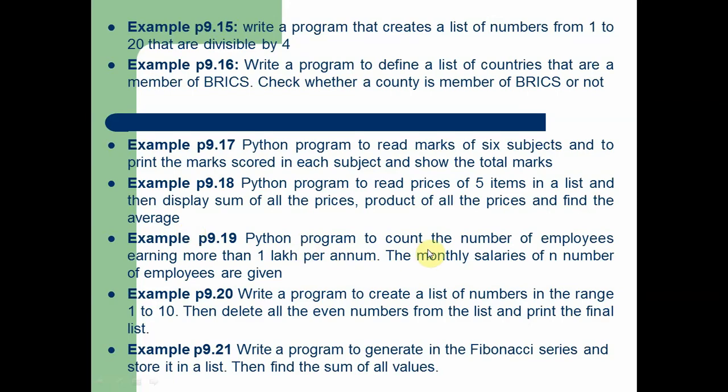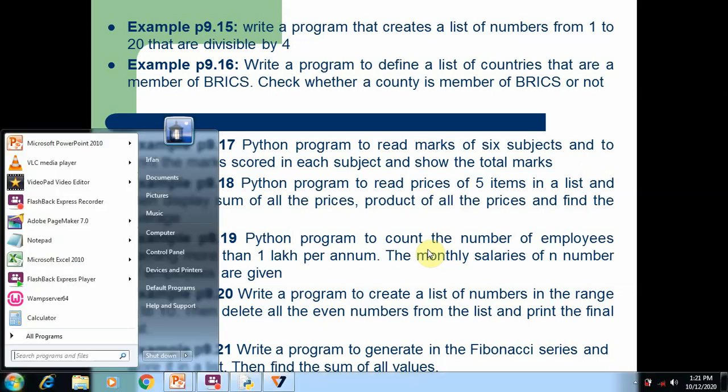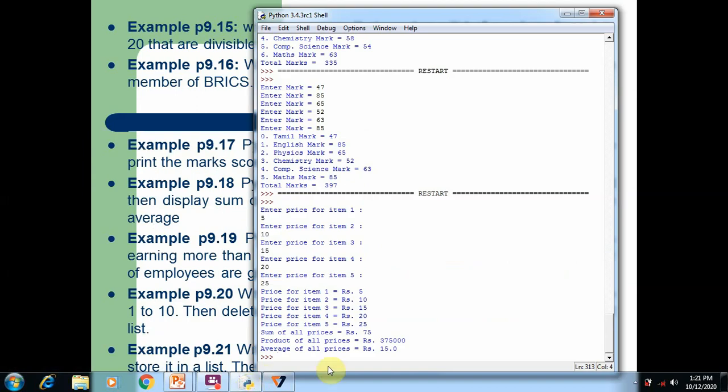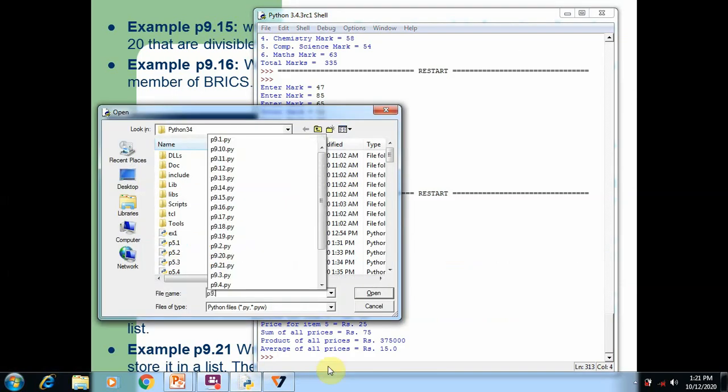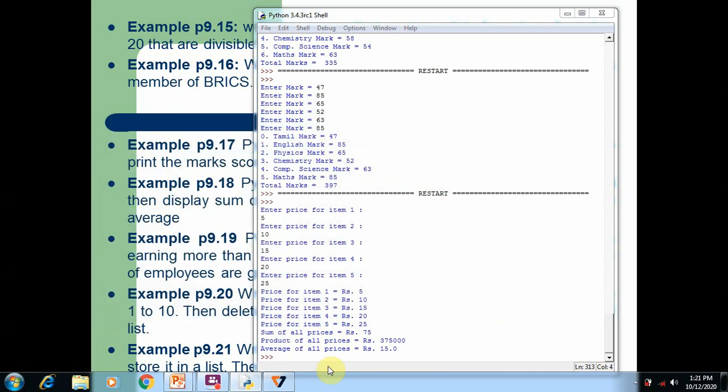Python program to count the number of employees earning more than 1 lakh per annum. The monthly salaries of n number of employees are given. So in this program, we are going to access the monthly salaries of n employees, calculate their annual income, find the number of employees who earn more than 1 lakh per annum and display the result. So very simple program. First we want to get the number of employees in the program.